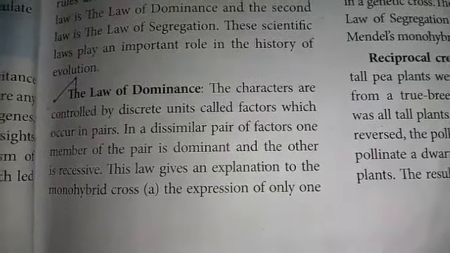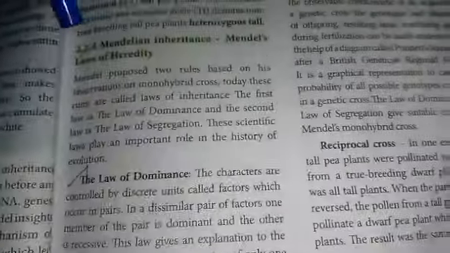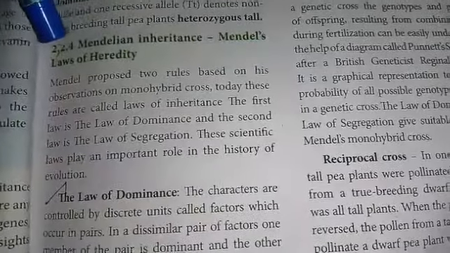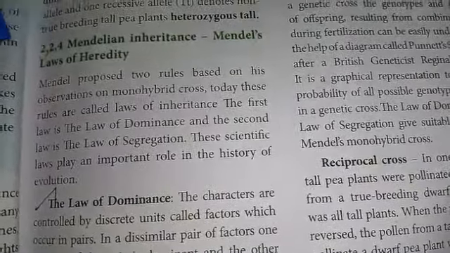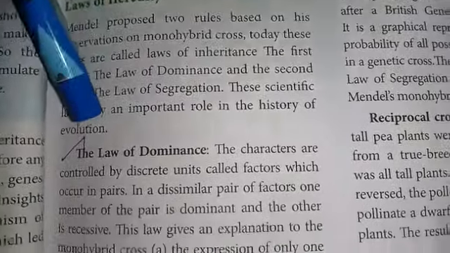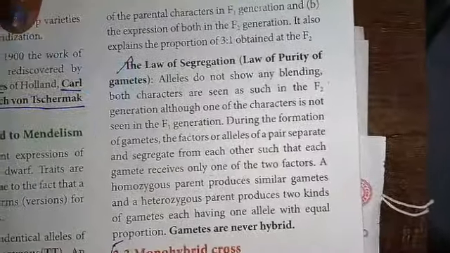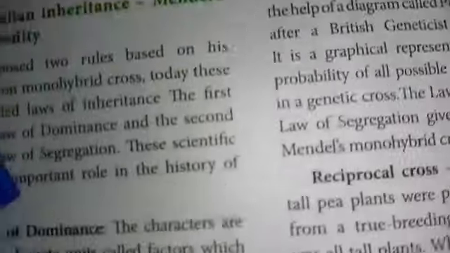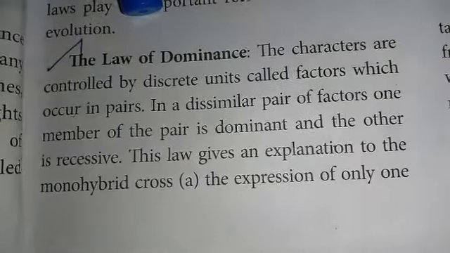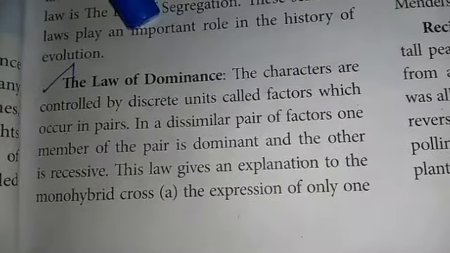The next important question is Mendel's inheritance, or Mendel's laws of heredity. Mendel proposed two important rules based on his observations of the monohybrid cross. One is the law of dominance, the other is the law of segregation, or law of purity of gametes. Law of dominance means the character which appears in the F1 is the dominant character. It is called the law of dominance.